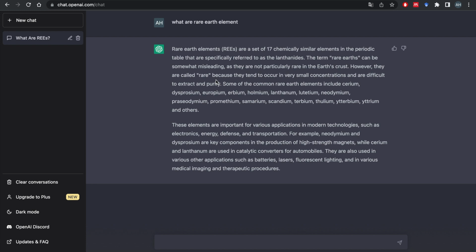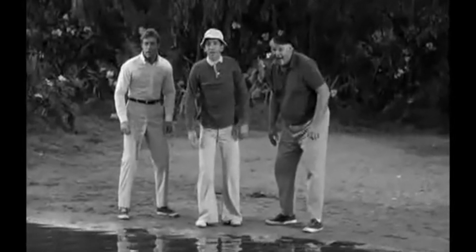Basically, if someone from hundreds of years ago saw you using Google or any other search engine, finding information, putting it together, typing it out, they would feel like you're cheating. Cheaters never prosper.